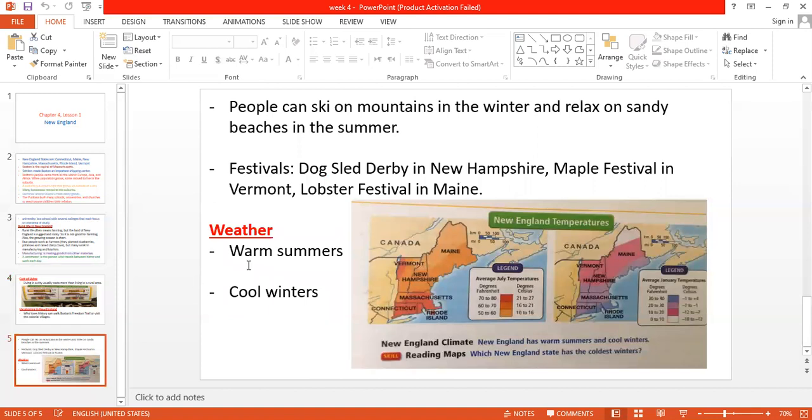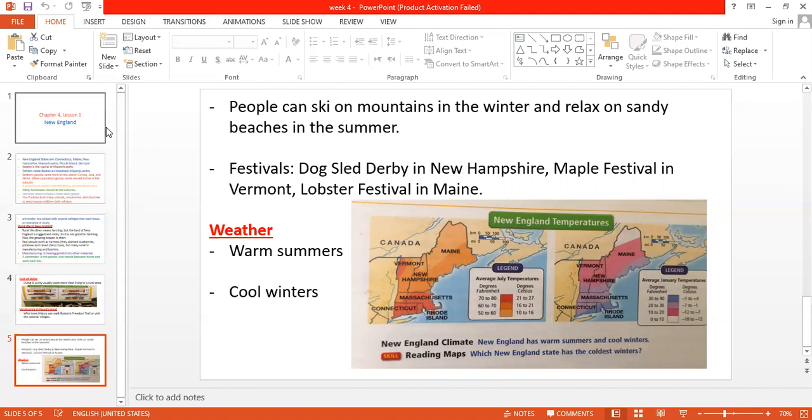Okay, what about the weather in New England states? The summer is warm and the winter is cool. Look at the map of New England. Look, New England temperature. The summer is warm. New England has warm summers and cool winters. This is about the weather.